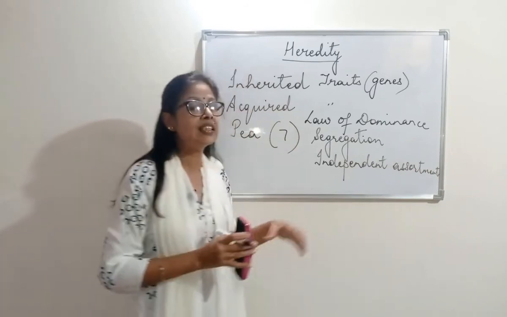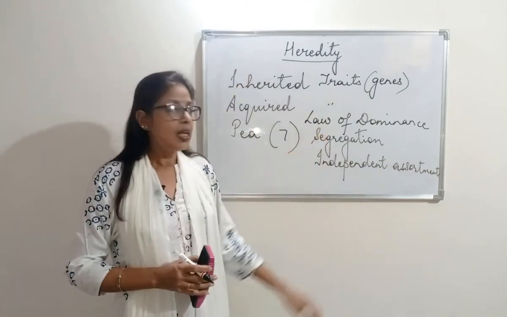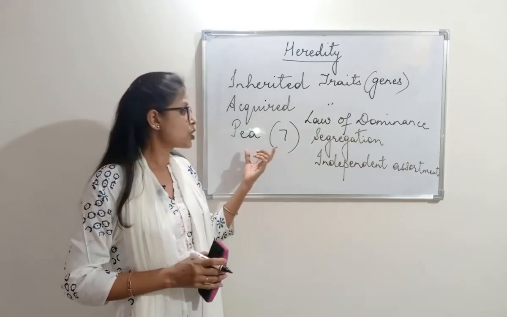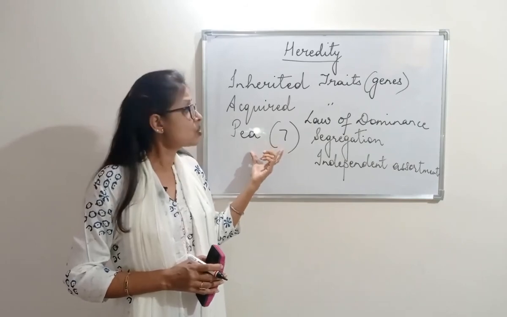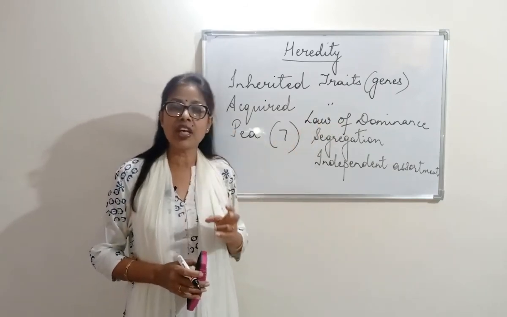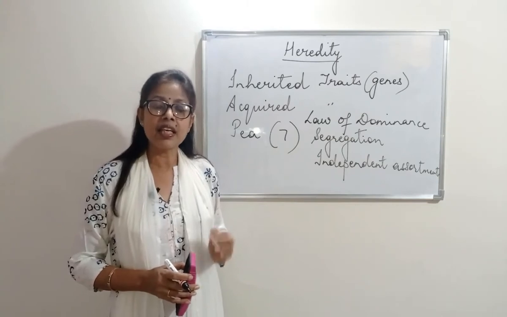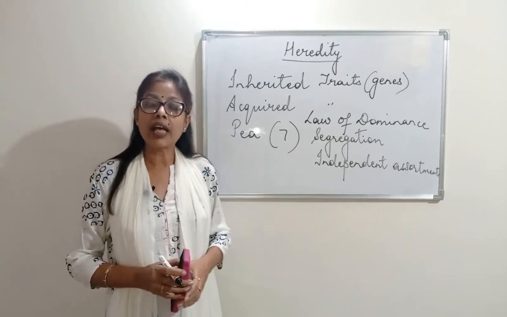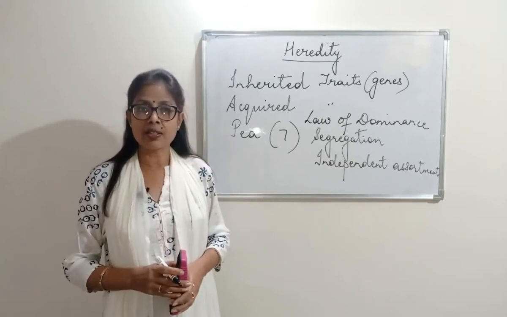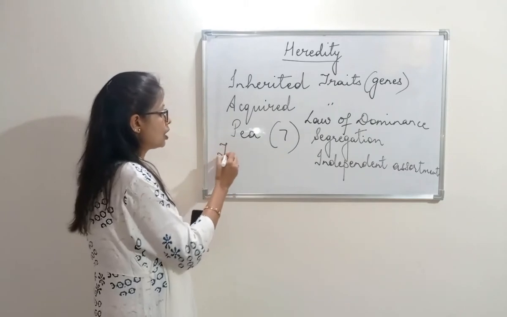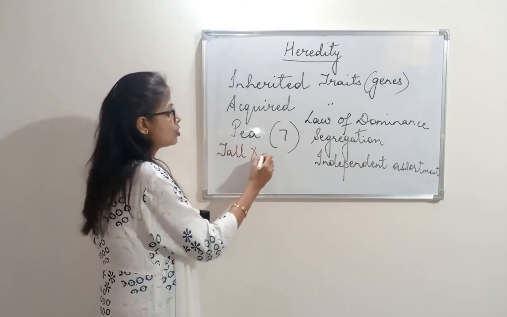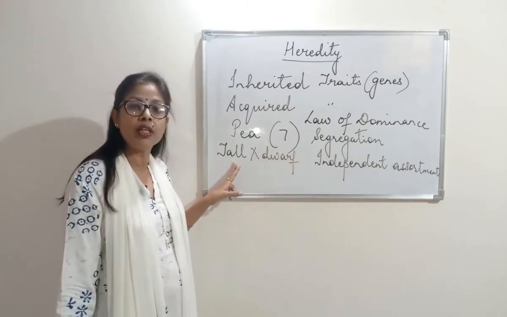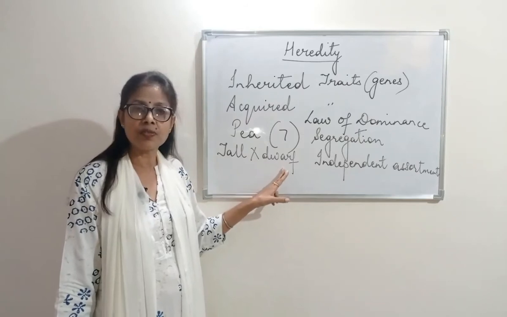What does this law state? As the name says, dominance. When Mendel experimented with the pea plant, he saw that in every character that he took, there were 2 types, or 2 contrasting characters. For example, he took a tall plant and a dwarf plant. He found that tall was dominant and dwarf was recessive.